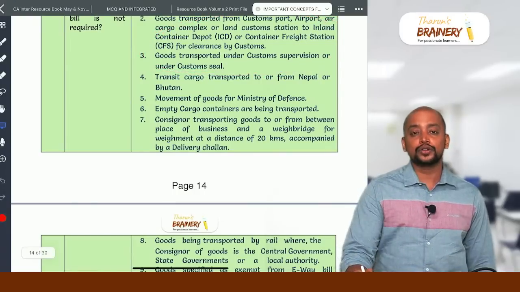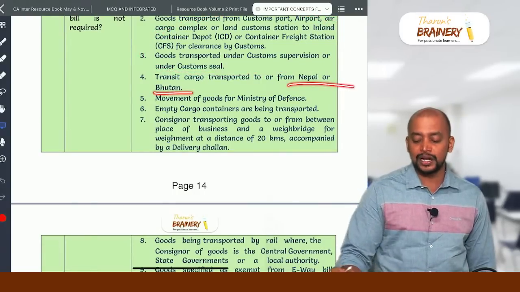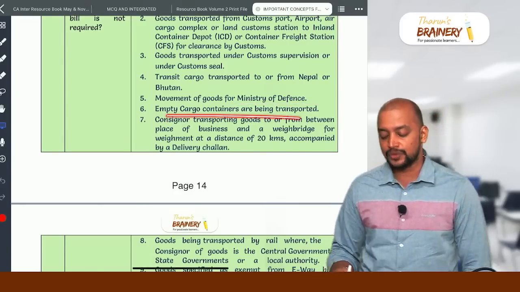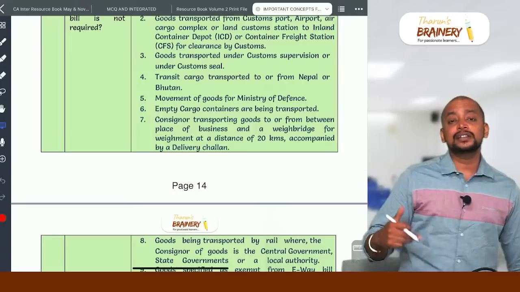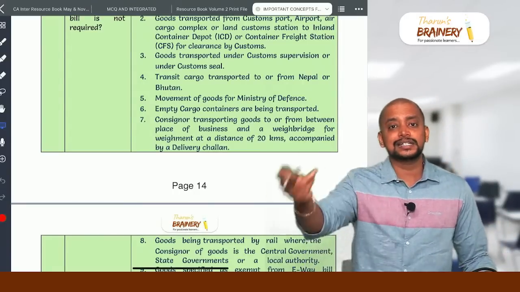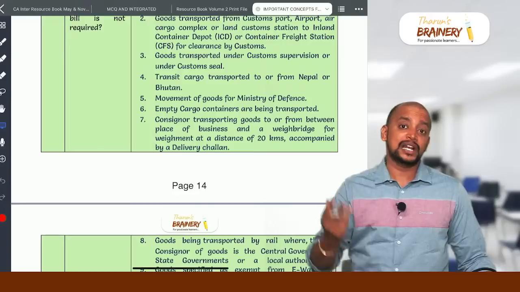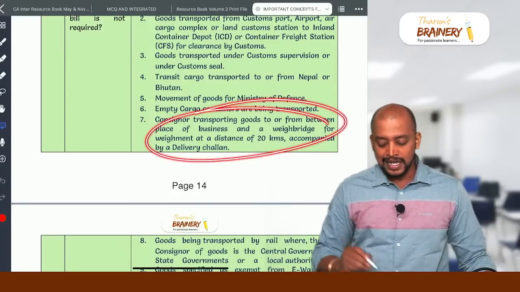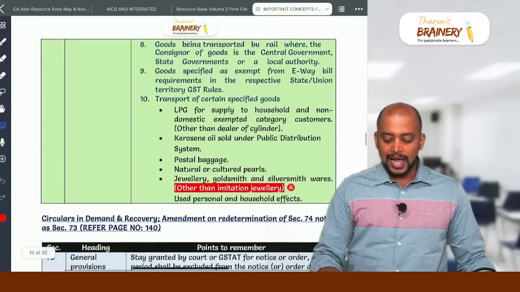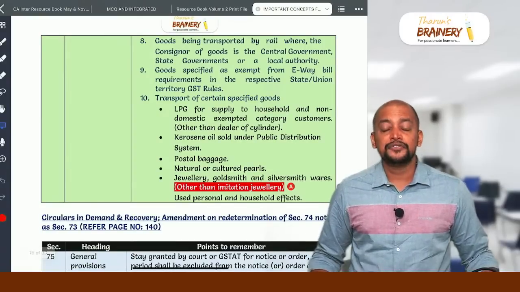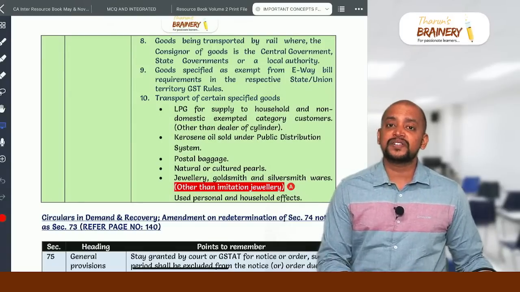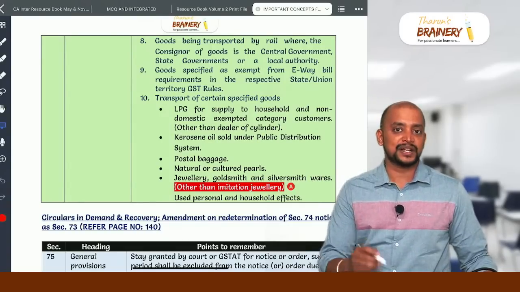Then transit cargo transported to or from Nepal or Bhutan. Then movement of goods belonging to Ministry of Defence, and empty cargo containers being transported. Then taking the lorry to a weight bridge up to 20 kilometers within the state. If it is an interstate weight bridge, definitely EV bill is required. All these are intrastate: intrastate weight bridge up to 20 kilometers accompanied by a delivery challan. And goods transported by rail where the goods belong to central government, state government or local authority, and goods specified as exempt from EV bill provisions by the respective states.